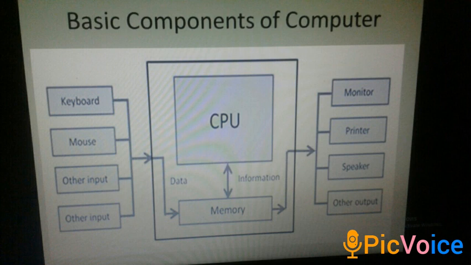Next is storage. The process of saving data and instructions permanently is known as storage. Data has to be fed into the system before the actual processing starts. It is because the processing speed of the CPU is so fast that the data has to be provided to the CPU at the same speed. Therefore, the data is first stored in the storage unit for faster access and processing.